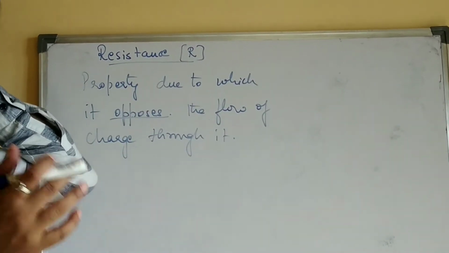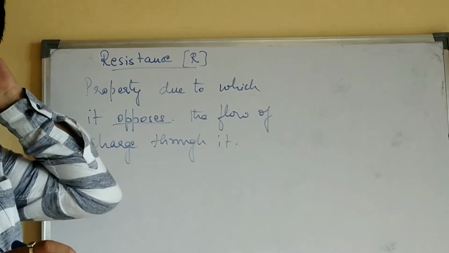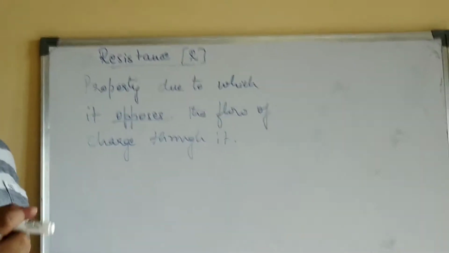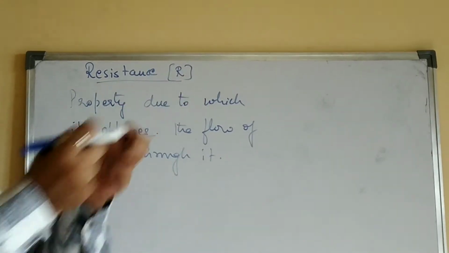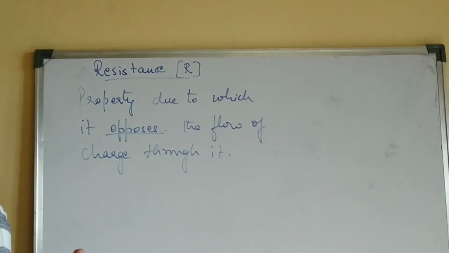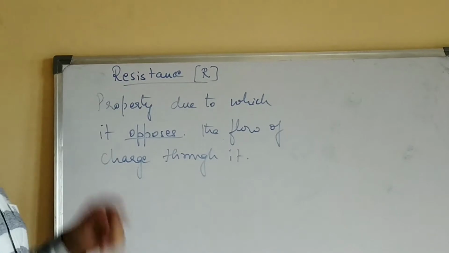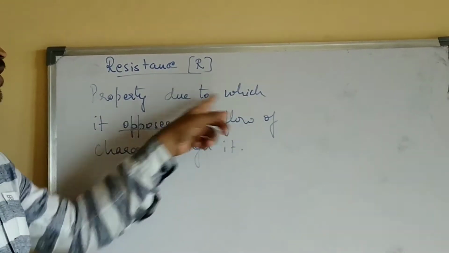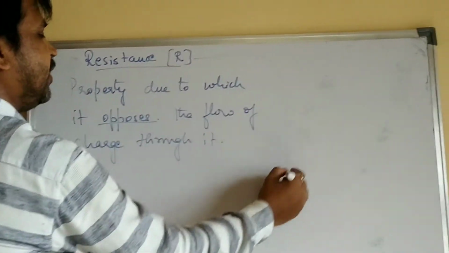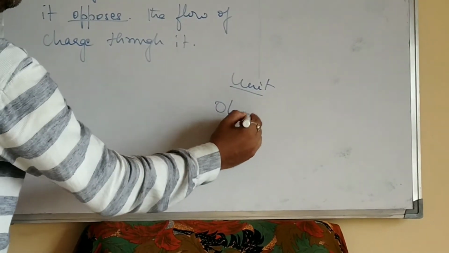Now you can ask me, if it is opposing the charges, will it take the electric current? Yes. Even though it opposes, the conductor will take a controlled amount of electric current. Of course it will receive the charges, but it will have some opposition. That opposition is called resistance. So resistance of a material or a conductor is defined as a property due to which it opposes the flow of charge through it. Now the unit of resistance is ohm.